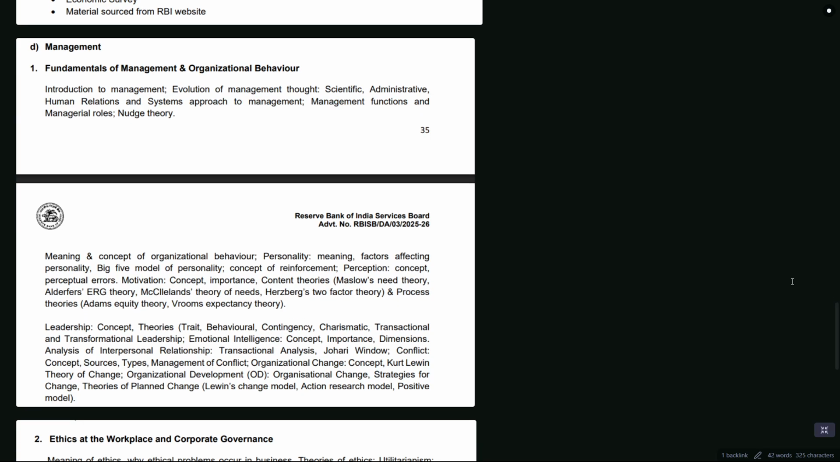Again, these are the very basics: introduction to management, evolution of management, these systems, scientific, administrative, and we'll talk about multiple theorists who have given their own theories. We'll also cover content theories, motivation theories, Maslow's needs theory, Alderfer's ERG theory, McClelland's theory, Herzberg's two-factor theory. Even subjective and objective questions have been asked in RBI from these theories. If you could find the phase two examination questions somewhere, that will be very helpful for you to prepare for this exam.